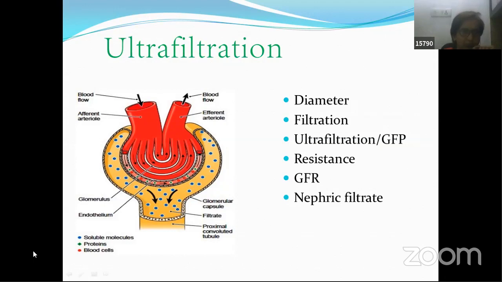Now, how do you explain this particular condition? Just imagine you are walking along with your friend. You want to go very fast, but your friend is pulling you back. Then what happens to your speed? It becomes less. A similar condition is happening over here. Blood is flowing, plasma, red blood cells, everything is coming over here, but there is this albumin protein which is trying to slow down the flow of this blood.